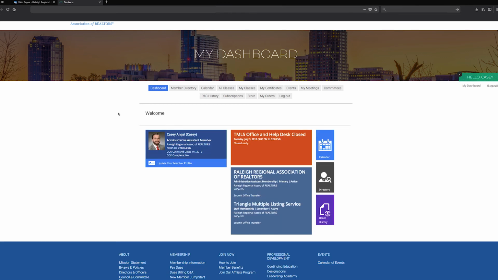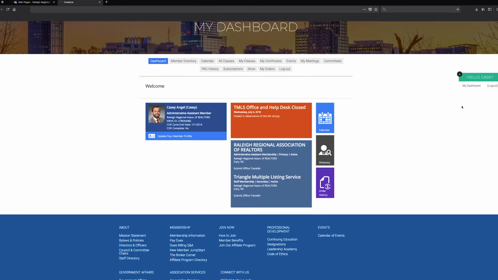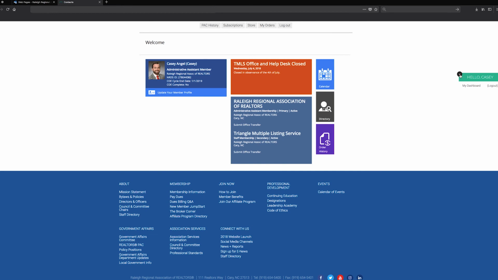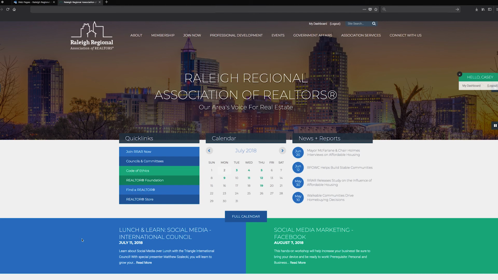Now, inside of the dashboard, you can sign in or sign out, and you always have this following you to make sure that you're there, or if we'd like to get rid of it, you can always exit out of it as well. Now, back to rrar.com, there's a lot of things that you're able to get involved with.